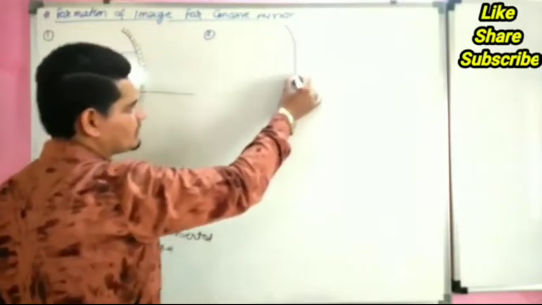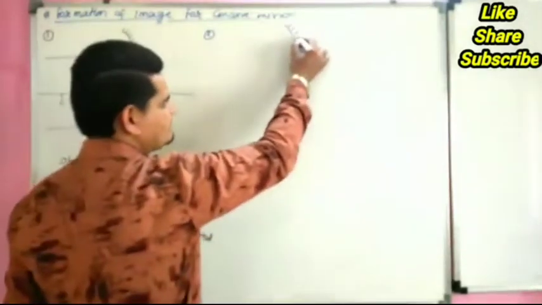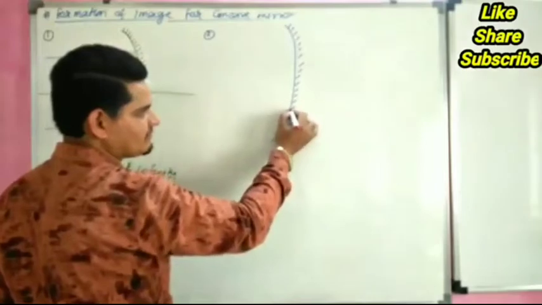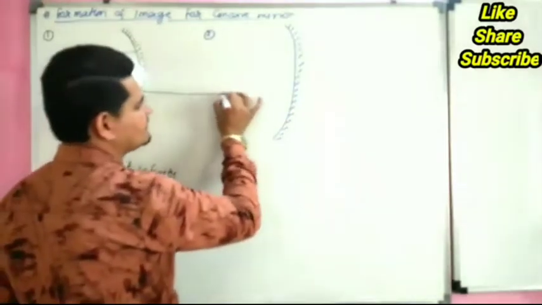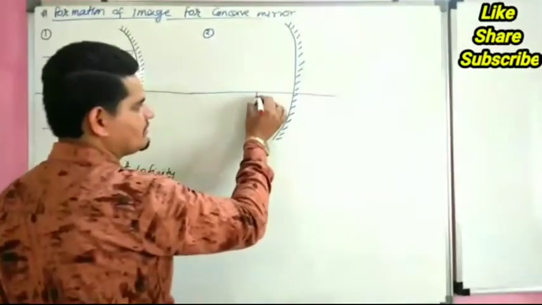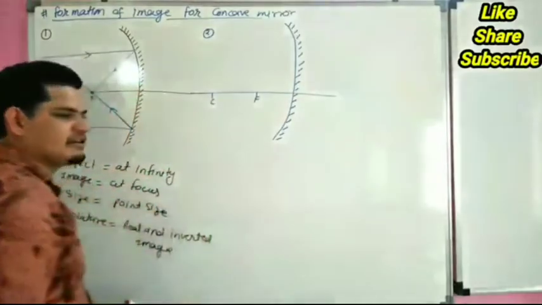Now the second case. This is our concave mirror, the polished surface, the principal axis, the focus and the center of curvature.